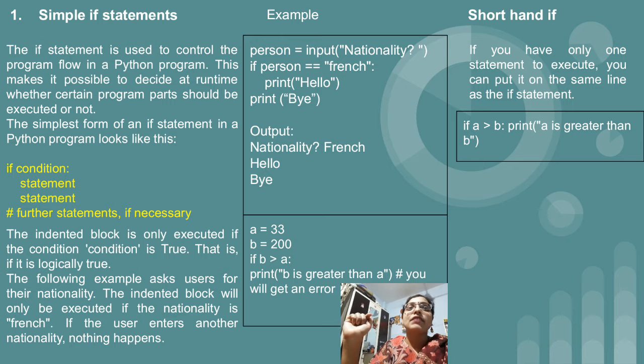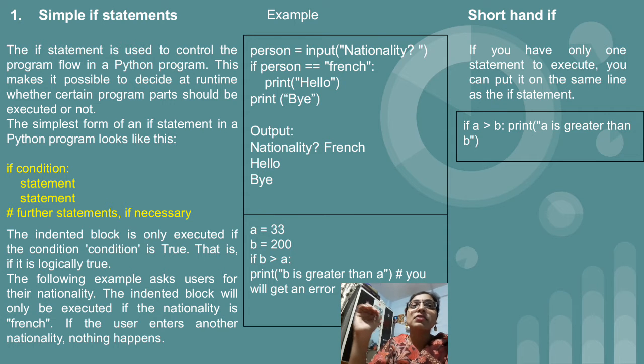One more example I have given, that is a equal to 33, b equal to 200. Then I have checked if b greater than a, that is 200 greater than a, our condition is true, then print b is greater than a. So if you write a statement like this, you will get an error message.